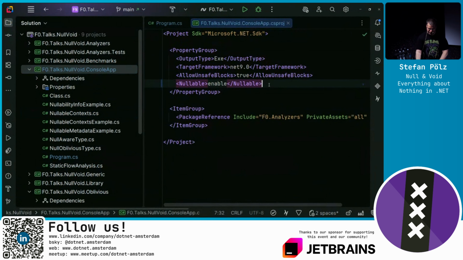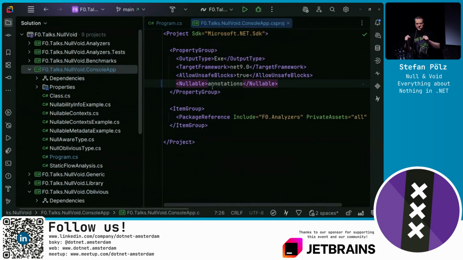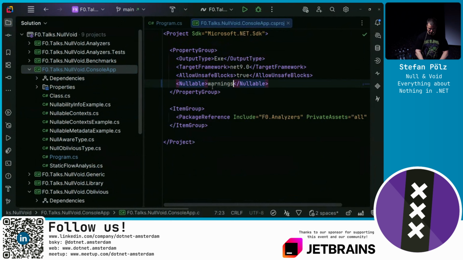We could also just say, instead of enable, we could also say annotations. If we say nullable annotations, we only enable annotations. So this enables the question mark and means the absence of a question mark that it's not nullable. But we don't get any warnings. The inverse is we can just enable the warnings. Now, we don't get any annotation.